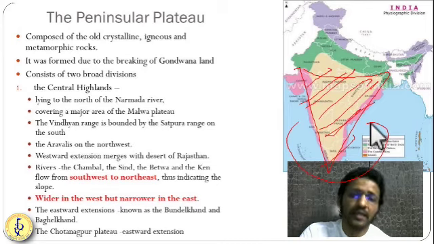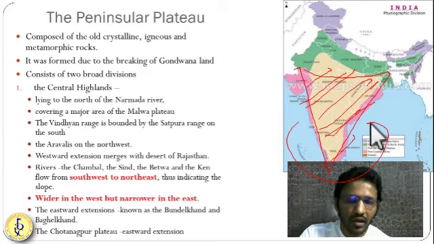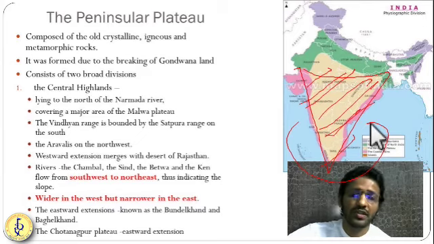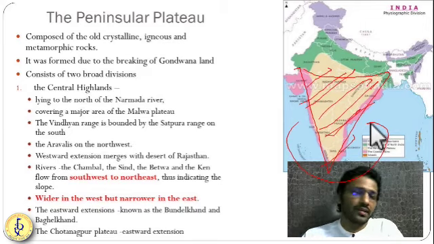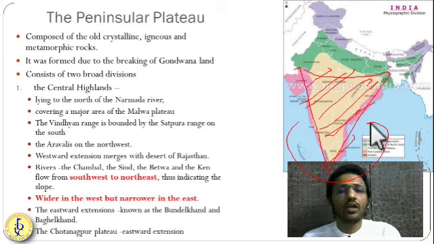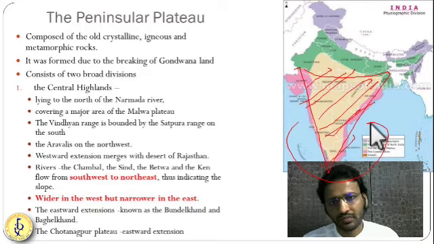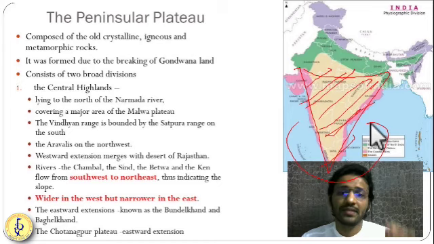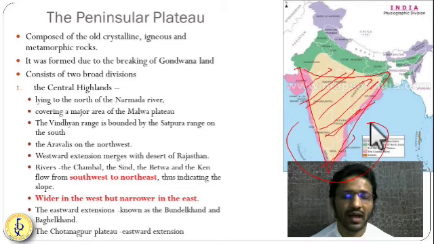The peninsula is the oldest feature of the Indian subcontinent, the oldest of the Indian physiographical features. It was a part of a supercontinent called Gondwanaland, which we are going to see later. So this peninsular India is very, very old, millions and billions of years old. The Himalayas and northern plains are the youngest. This peninsular plateau is a triangular shaped landmass attached to the south side of India.